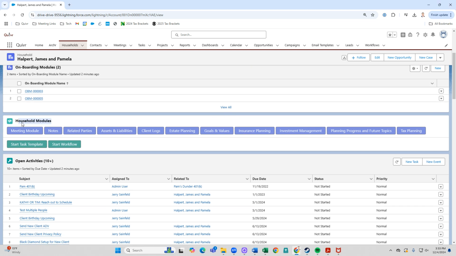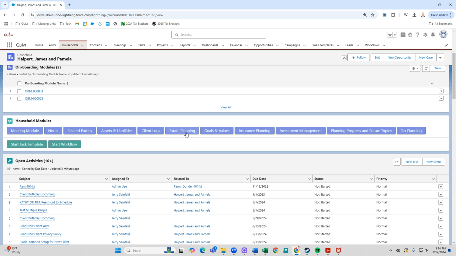Welcome to the modules inside of Quivr. The modules is your place to store this information that simply doesn't have a home. You'll notice assets and liabilities, estate planning, insurance planning, tax planning. You're seeing the CFP topics. Now, we're not trying to replace your financial planning software. However, we are trying to expand on your financial planning software and allow you to monitor that administrative data pertaining to these topics as simply as possible.